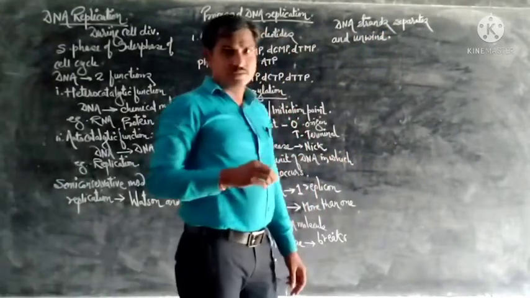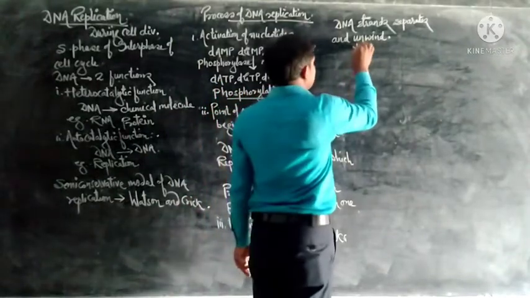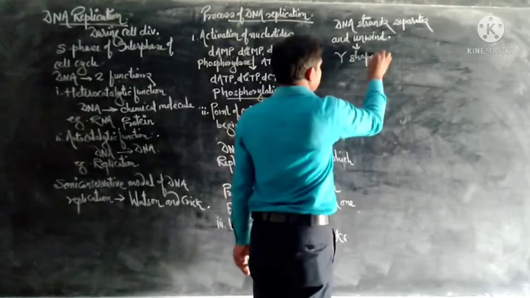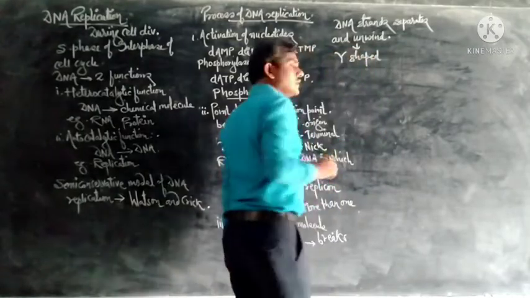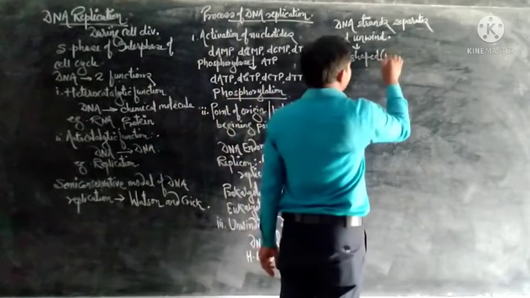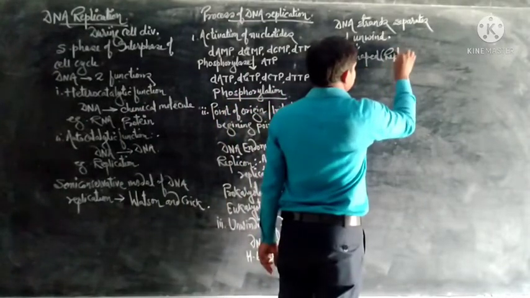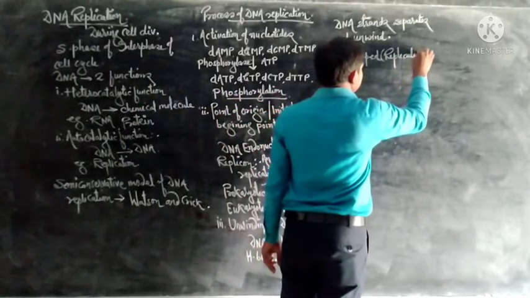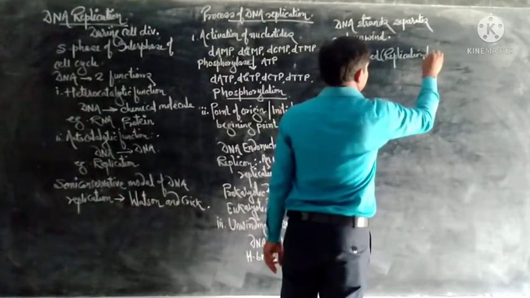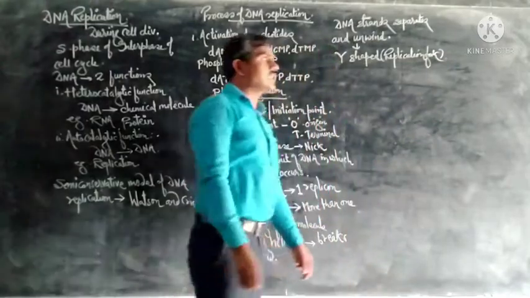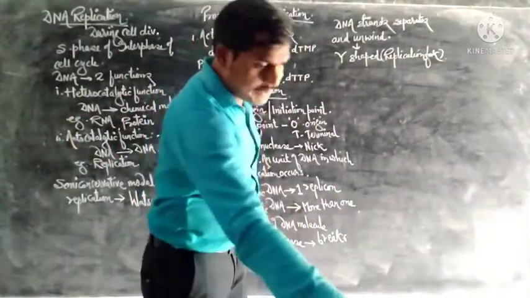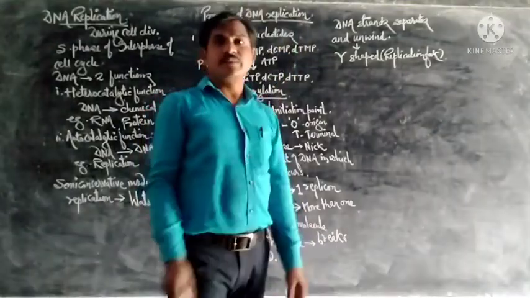Due to this, it forms a Y-shaped structure. This is called a replication fork. So a Y-shaped replication fork is produced here.